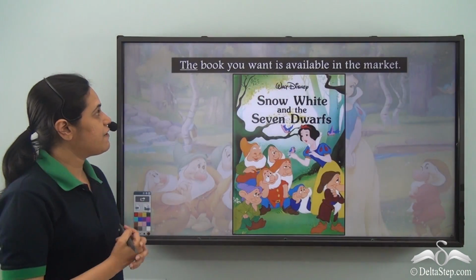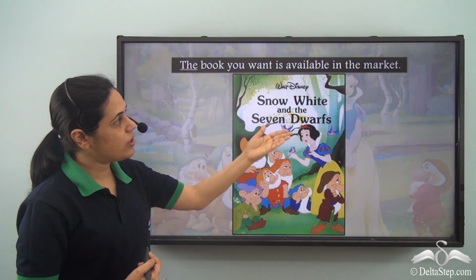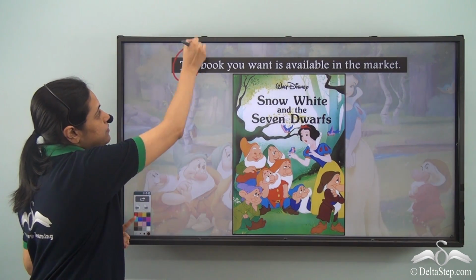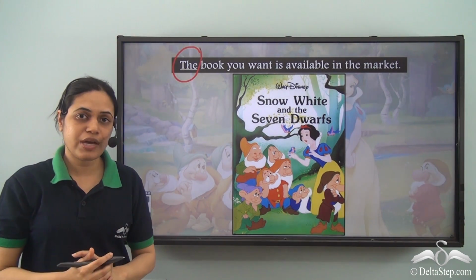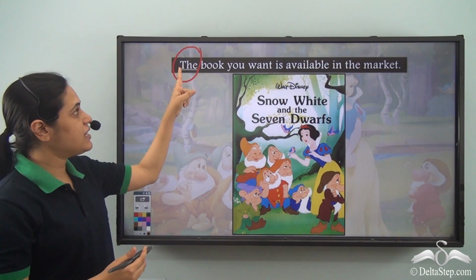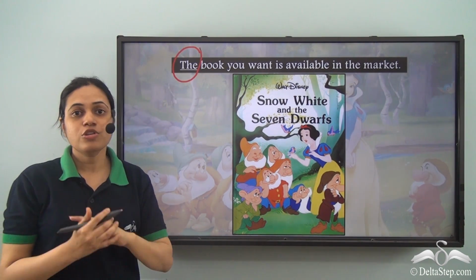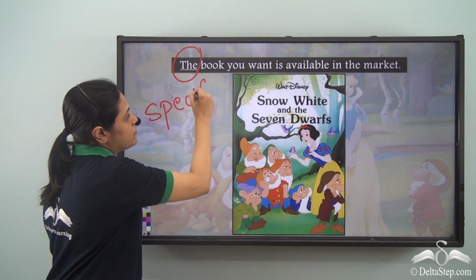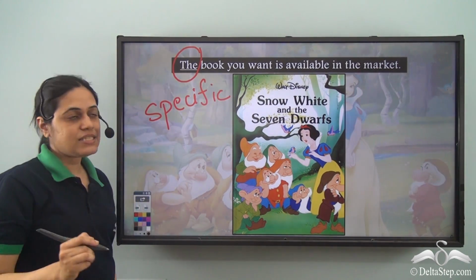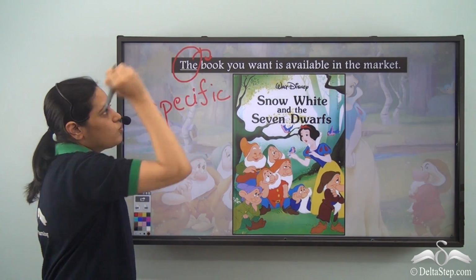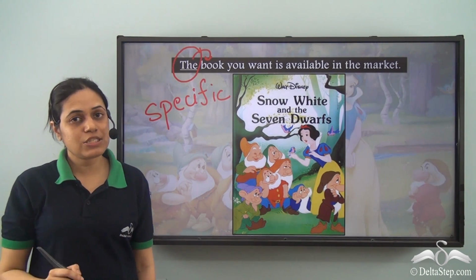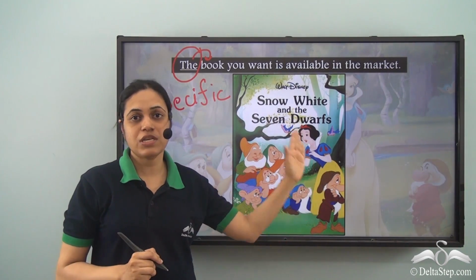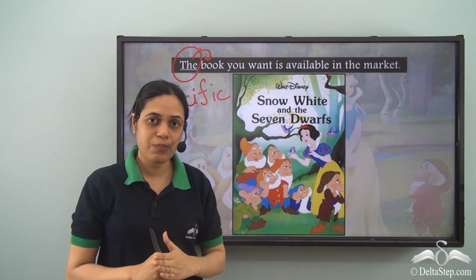But if I say the book you want is available in the market, over here the article the has a different meaning altogether. It means the specific book. So the refers to specific nouns. In this case, the refers to the noun book. So it is talking about a specific book. Snow White and the Seven Dwarfs. It is talking about a specific book.